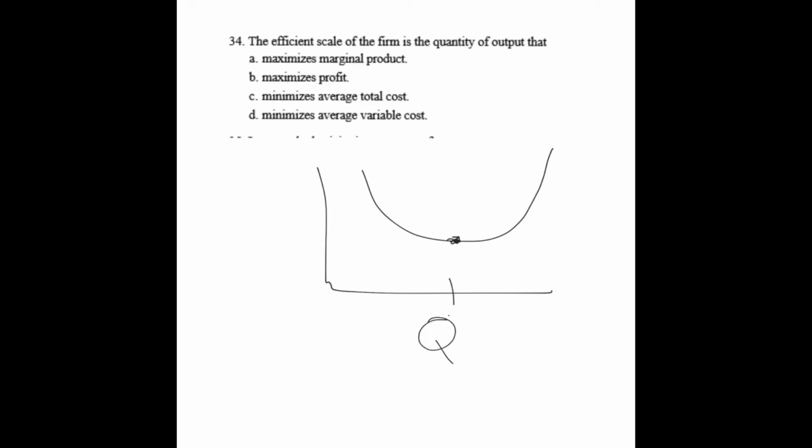The quantity that is efficient. At that quantity, average total costs are minimized. So the correct answer is D. Efficient scale of the firm is the quantity of output that minimizes average total cost. Excuse me, the correct answer is C.